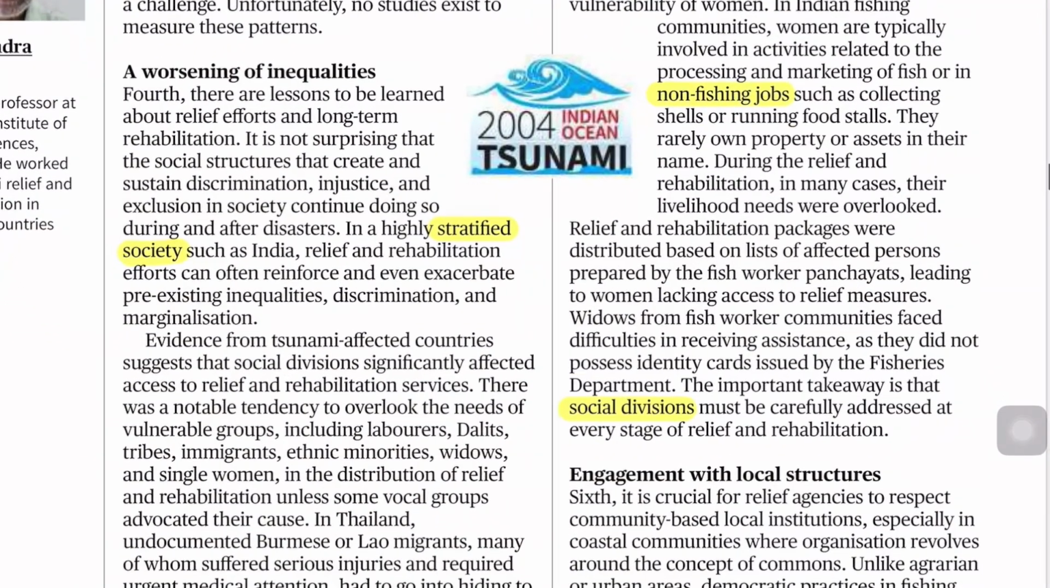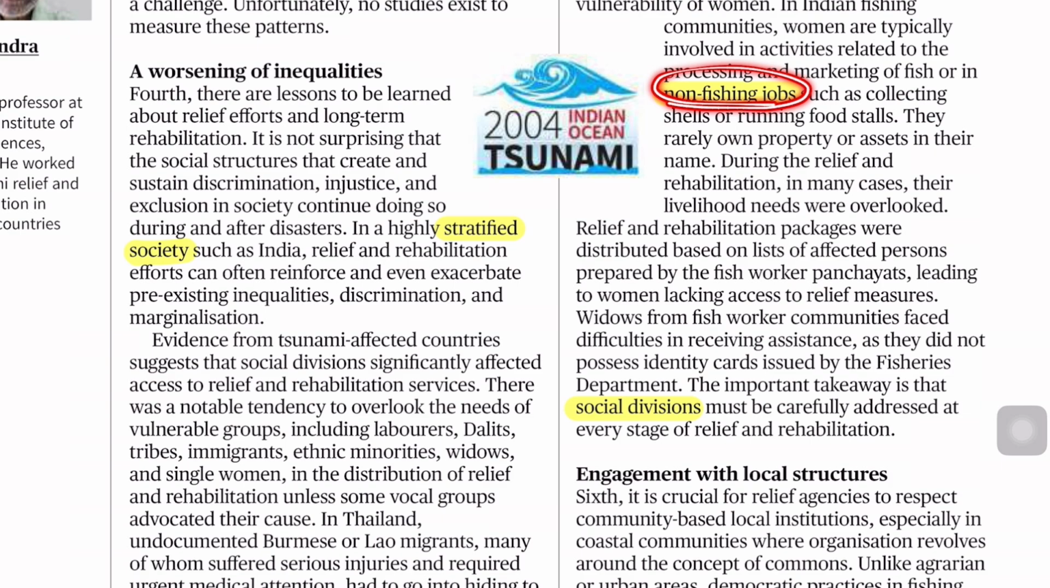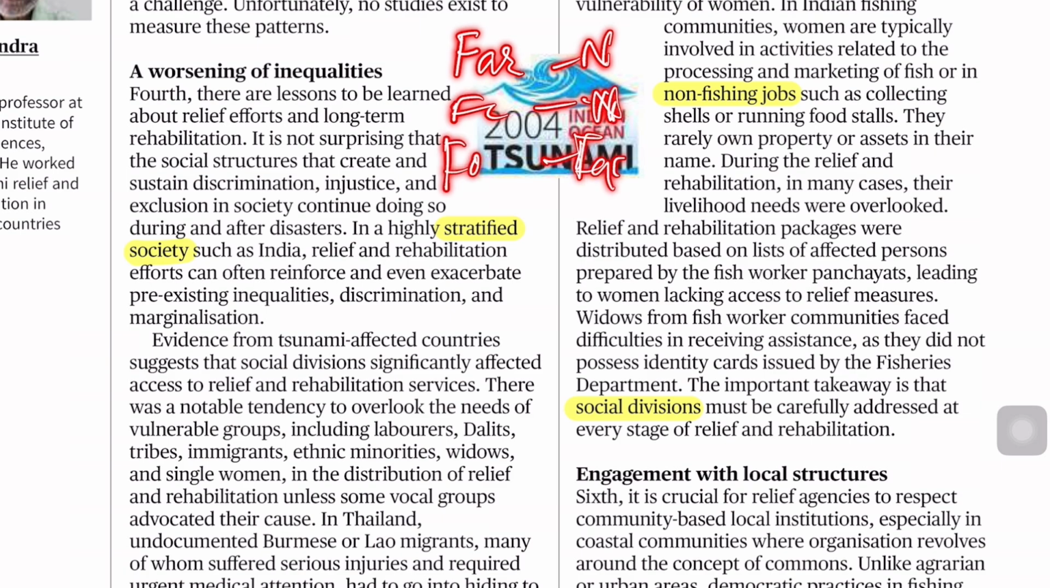Next is non-fishing jobs. As you know, farming, non-farming, fishing, non-fishing, formal jobs, informal jobs. On this line, this is a keyword, non-fishing jobs. Non-fishing jobs are not directly related to fishing, but are ancillary activities like collecting shells, collecting pearls, running food stalls.